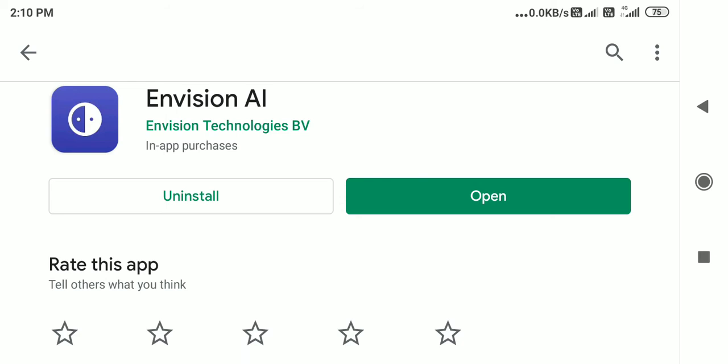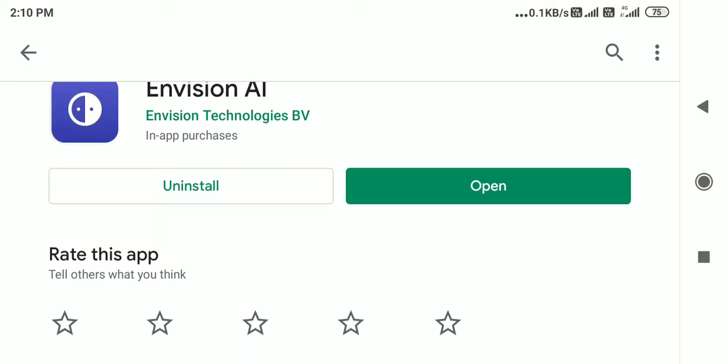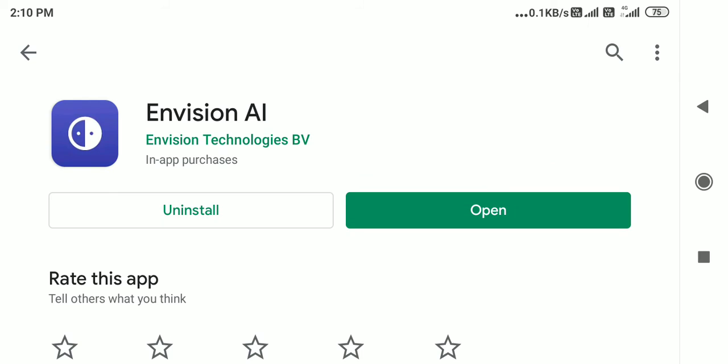This is done by a secretary or somebody who is going to take a capture of an old book or something like that. They want to convert it to a new book and make an edition of the book and other things. If you don't have an electronic format, then you can do this. That is why we have Envision AI here. Okay, this is an example of Envision AI.